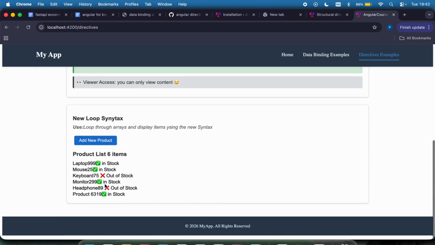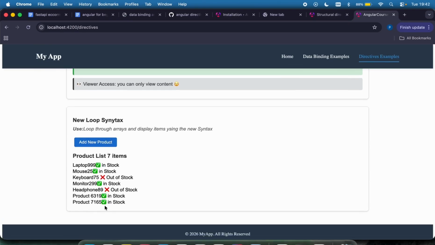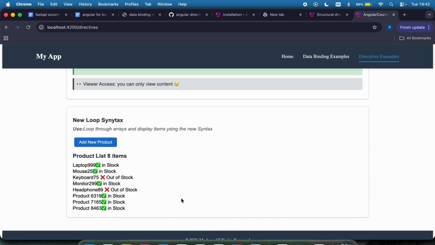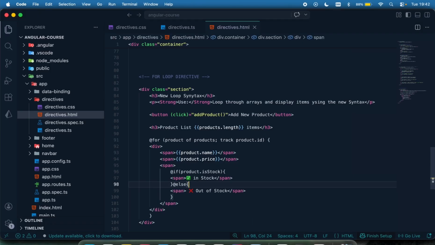If I click add new product, a new one has been added, a new one has been added, and they are both in stock. So again, I can proceed to add some new styling right here to make things more fancy. Let me check if I can do that quickly as my time is fast spent. Within this div, I can add this styling right here. And for this span, the class is going to be called info.